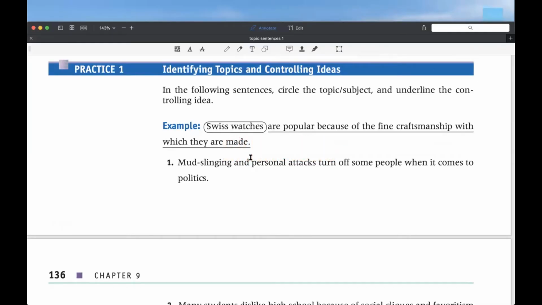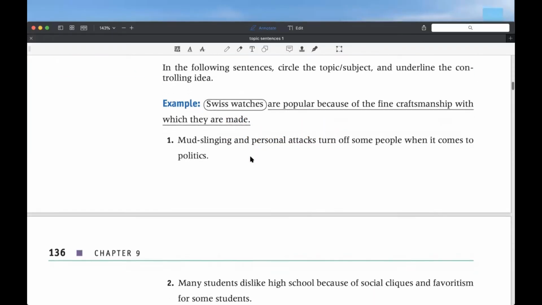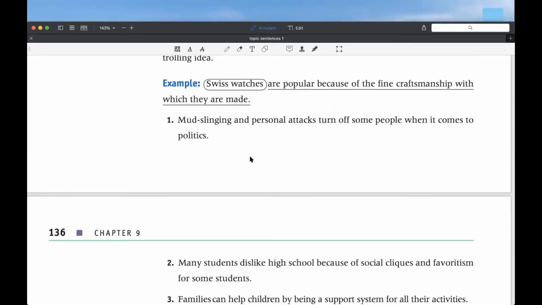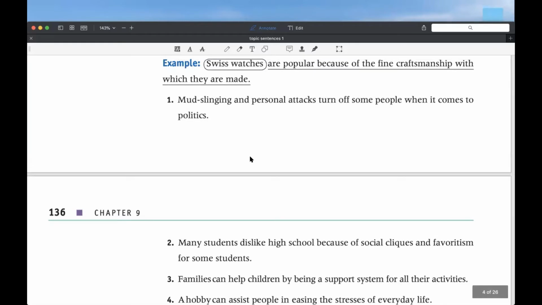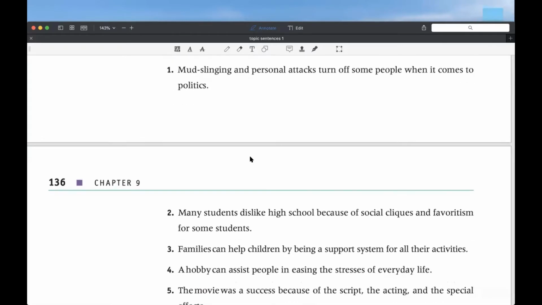Sentences: circle the topic, the subject in this case, and underline the controlling idea. For example, Swiss watches are popular because of the fine craftsmanship with which they are made. The topic would be Swiss watches, and the rest would be the controlling idea. It means that in that paragraph, we're going to write about Swiss watches, not about, I don't know, quartz watches, just Swiss watches. And the controlling idea, we're going to speak about the craftsmanship, right? Can you help me with the rest?